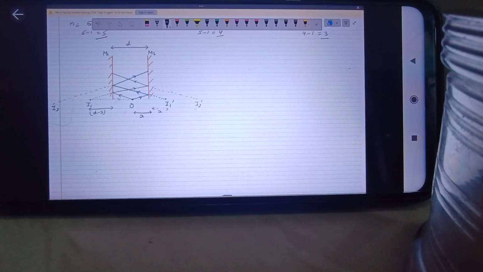Now, I told you that the second image formed in mirror M2 will be at the same distance as whatever the object acting for it is. The second object for M2 is I1. So I1 is at a distance of D minus x plus D, that means 2D minus x. So the distance of I2 from mirror M2 will be equal to 2D minus x. In the same way, the second object for M1 is I1 dash, which is at a distance of x from M2, so from M1 the distance will become D plus x. So the image I2 will be at a distance of 3D minus x, D plus x, and so on.